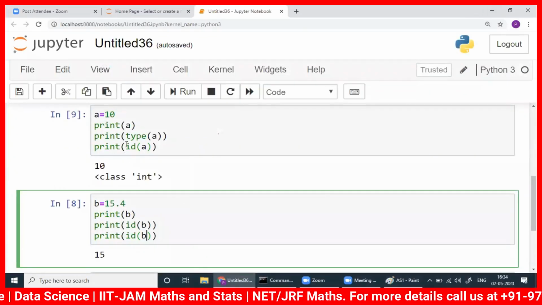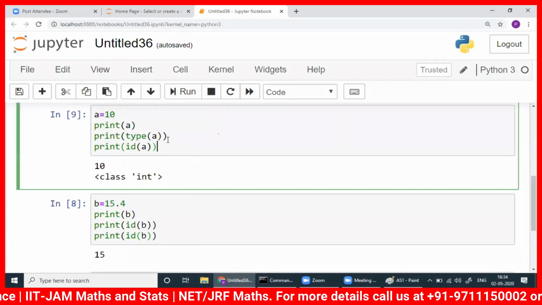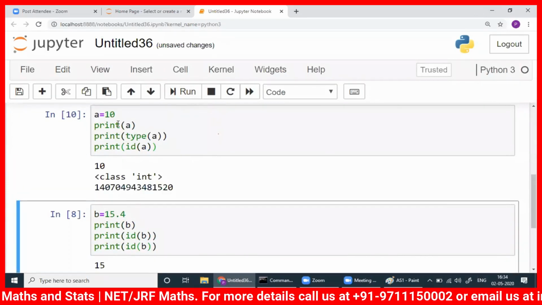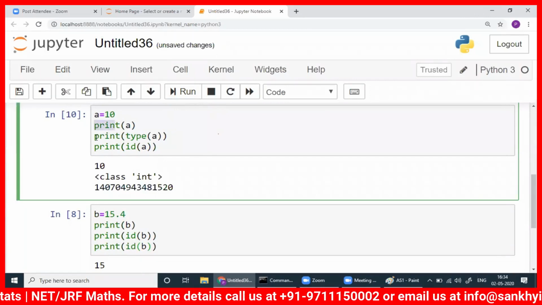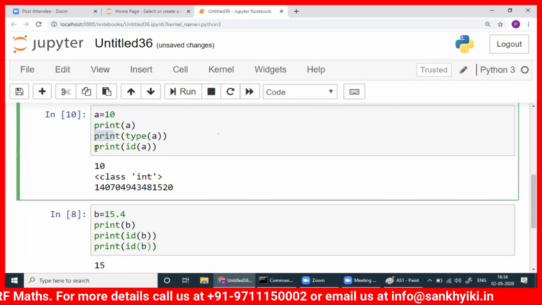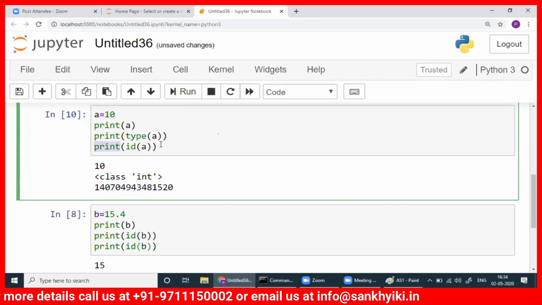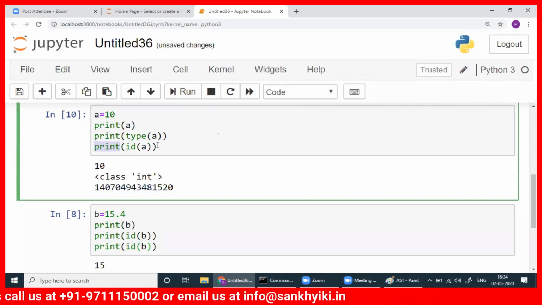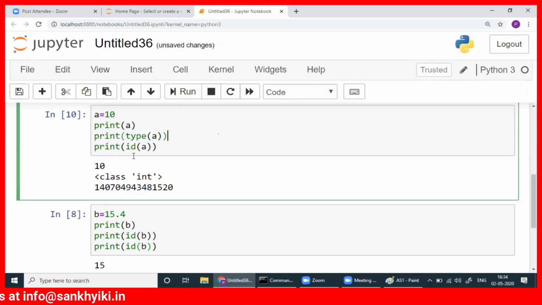So ID, if I run this once again, you see, now A is 10. How many print statements you have? You have to count. Even if you are writing a 10 lines program, remember 80% of your programs will be 10, 12 lines. So here, 3 print statements. So 3 answers you are supposed to get here. One is 10, the number you printed, whatever you stored here. The second one is you printed the type of A. Type of A is integer. And the third one is you wanted to print the ID of A. ID of A is this one.